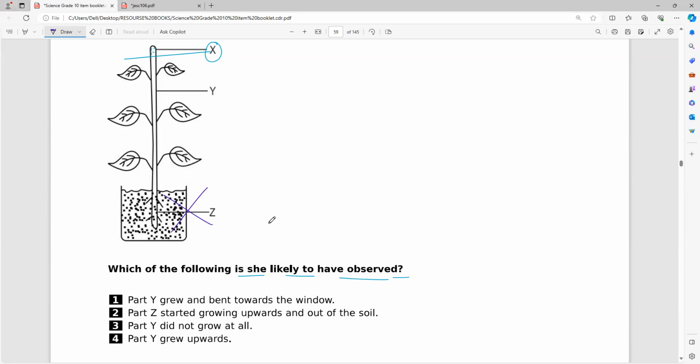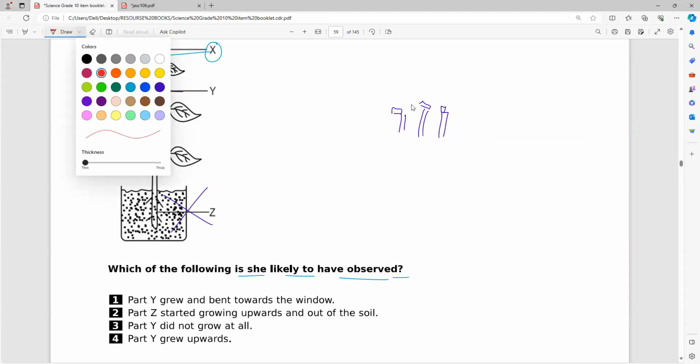So now, part Y grew and bent towards the window, they are asking. So part Y, the top part you cut off completely. Recently in ICSE we have noticed this same auxin question. Do you remember, Hari? They have given 3 figures. Auxins question. Everyone, please respond, yes or no, guys? So that image, the correct image, they asked it.